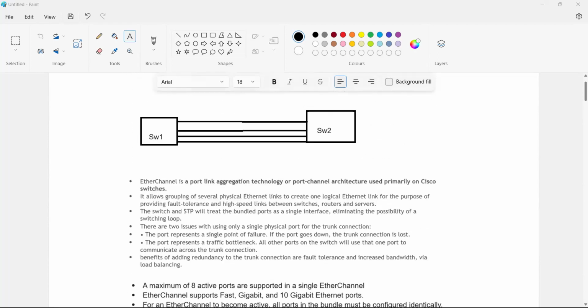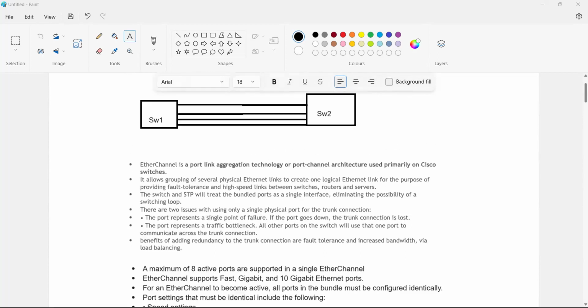The trunk encapsulation must also match. If we are using ISL on one side and dot1q on the other side, it won't work. Then it will give us an error.